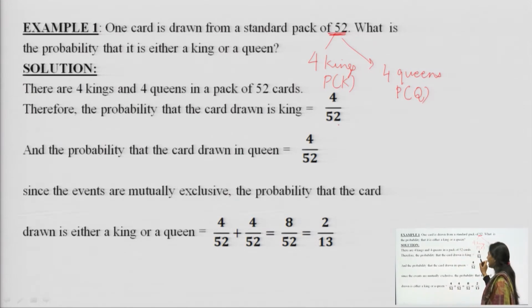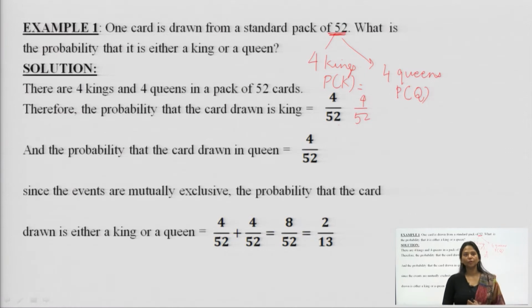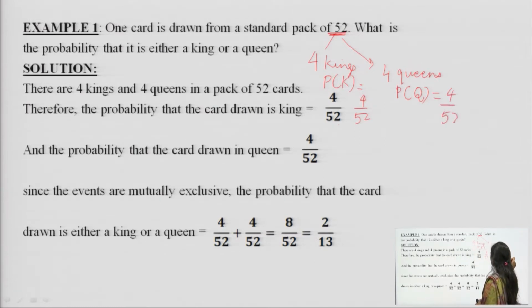As I told you, the probability of drawing a king, Pk, is equal to 4 over 52, because the number of kings in a pack of 52 cards is 4 and the total number of cards is 52. In the same manner, for the probability that the card drawn is a queen, since the number of queens in a pack of 52 cards is 4 and the total number of cards is 52, this also will be equal to 4 over 52.